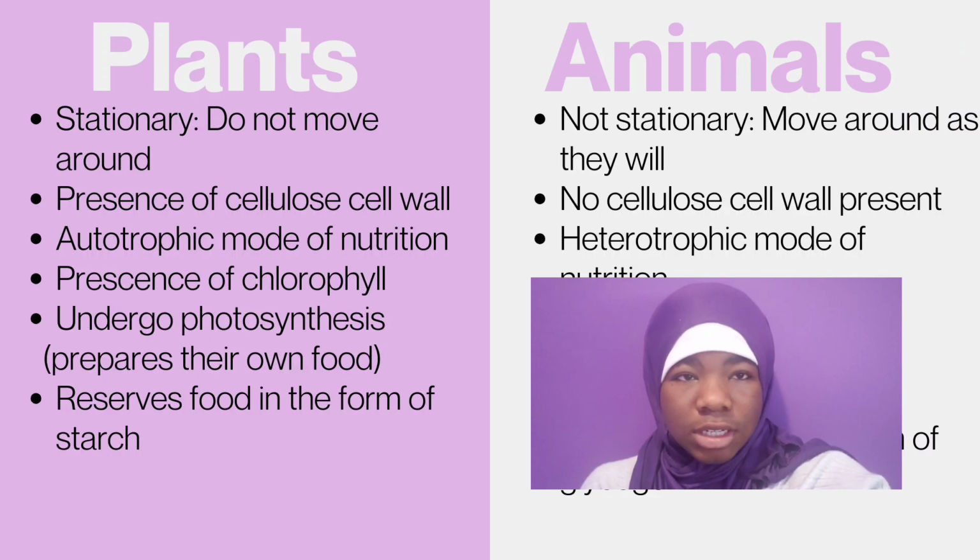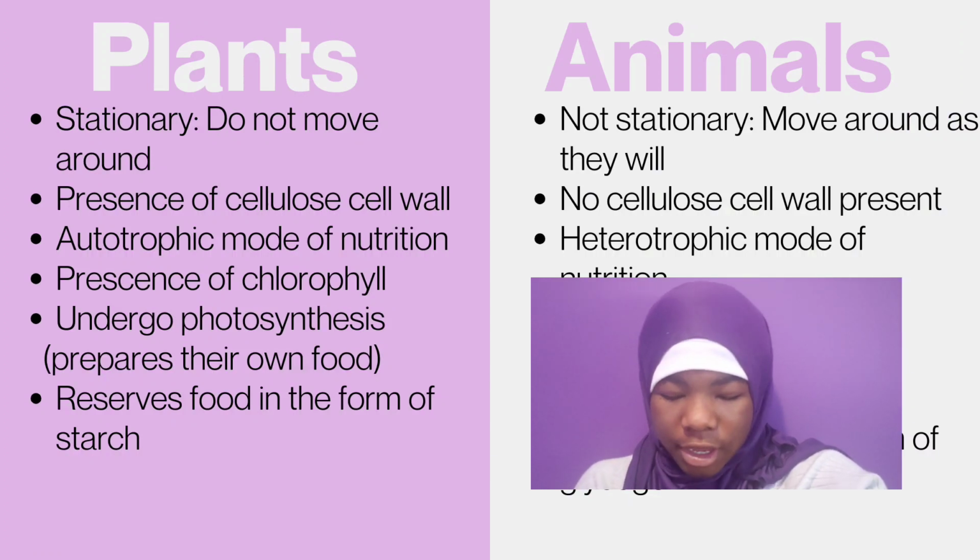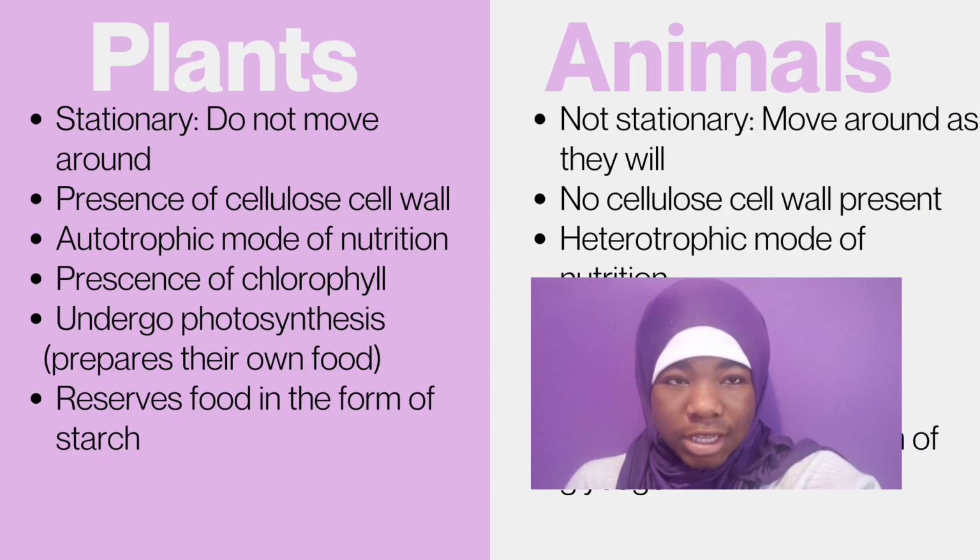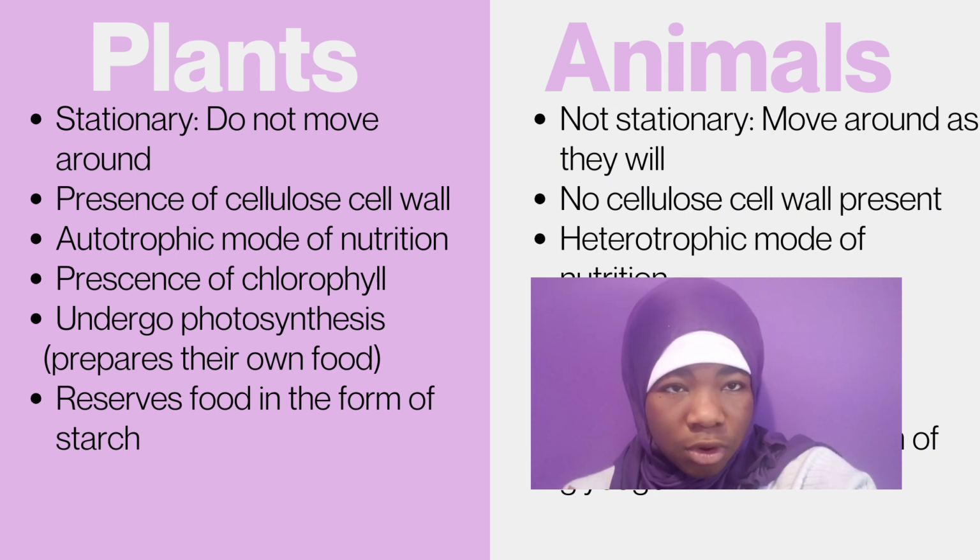Okay, so the first thing, the difference between plants and animals. Plants are stationary. Like I said, they can move, but they do not locomote. So they can't move around. They cannot get up and move somewhere. Presence of cellulose cell wall. They have the cell wall in their cells. I think in JHS we did that, but if you didn't, just a refresher. The cellulose cell wall is something that is only in plant cells. Only plants have the cell wall. Animals have a cell membrane, but they do not have the cell wall. So that's why it's distinguishable to only plants.